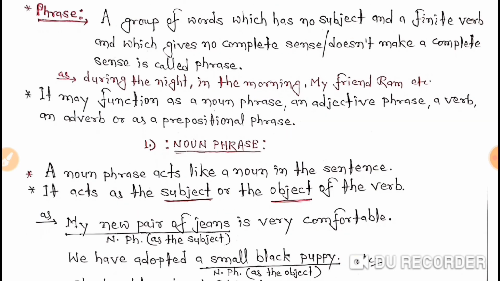So students, I have taught you all 5 kinds of phrases: noun phrase, adjective phrase, verb phrase, adverb phrase and prepositional phrase. Go through this video again and again and you will be able to get all these phrases very well.